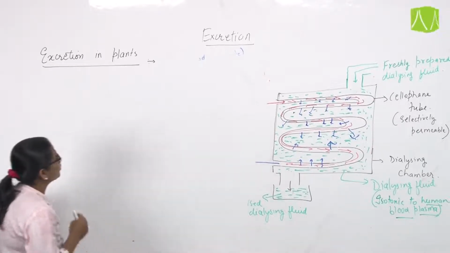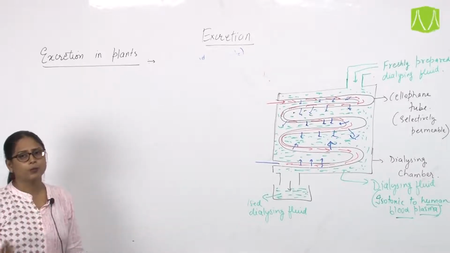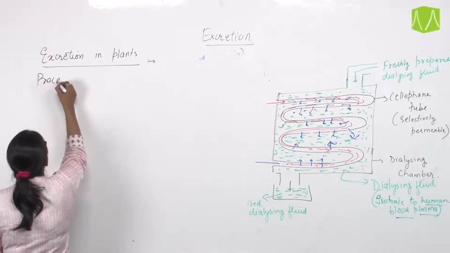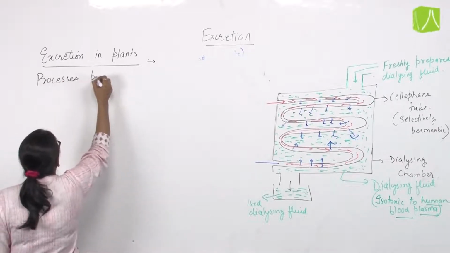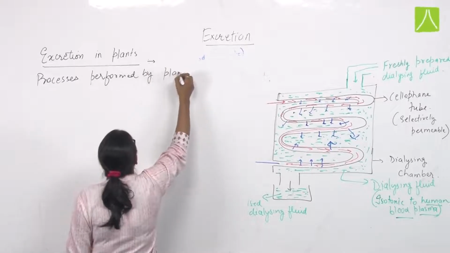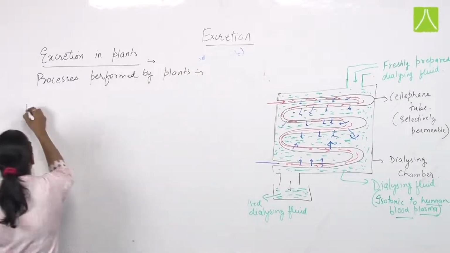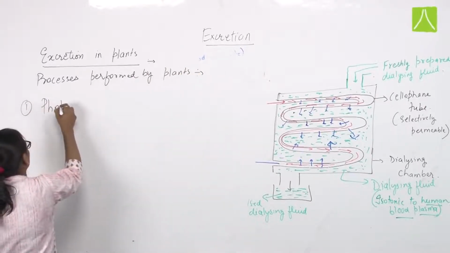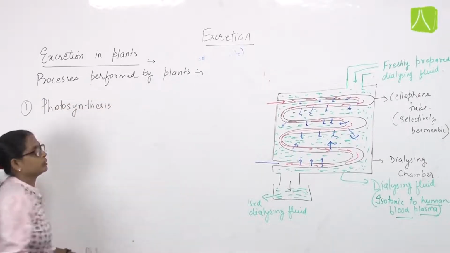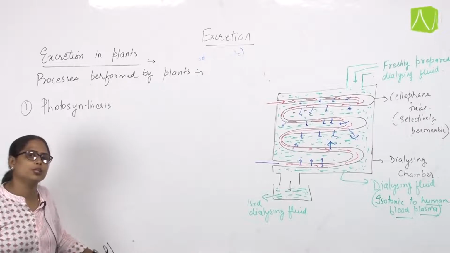Now what processes do plants perform specially? Mainly, the processes performed by plants are, if we talk about the most important process done by plants, photosynthesis, that is the process of making food, the preparation of food.